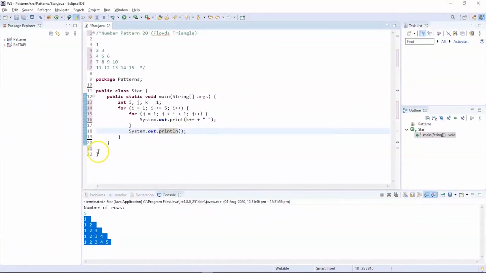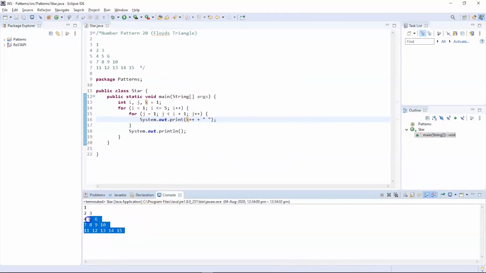Now you can see we have got back to Eclipse. And don't get scared about the pattern, it's completely similar to the previous one. The only thing is we will be using one extra counter variable, which is k. So we have provided the value of k equal to 1, and where we are supposed to print stars, we will add the post-increment operator to the counter variable k. So whenever the for loop gets executed, we will be printing the values of k, which is 1, 2, 3, 4, 5 and so on. Now let us try to execute this program and see the output.